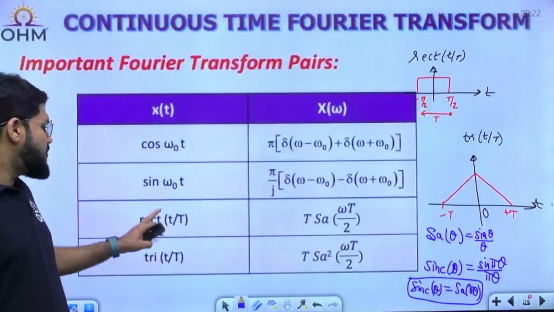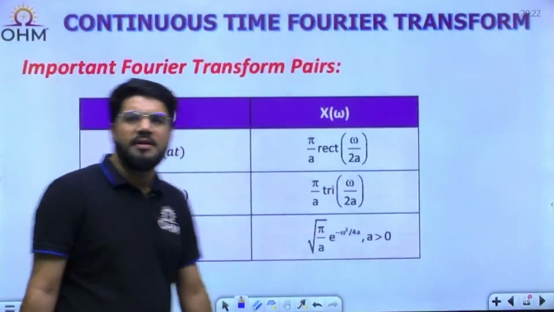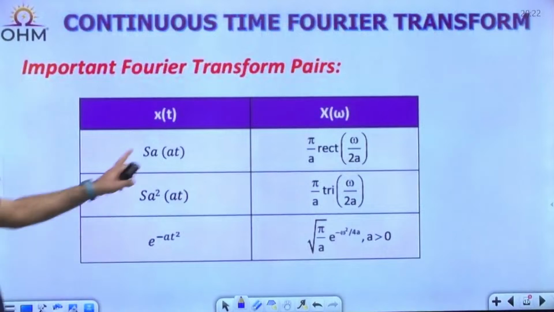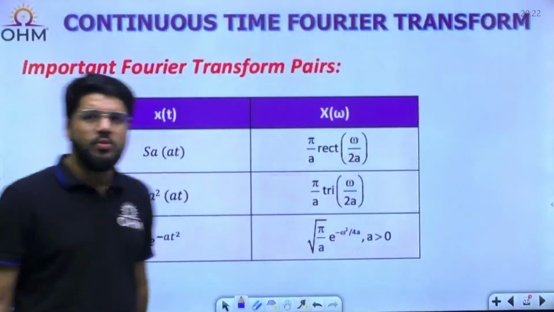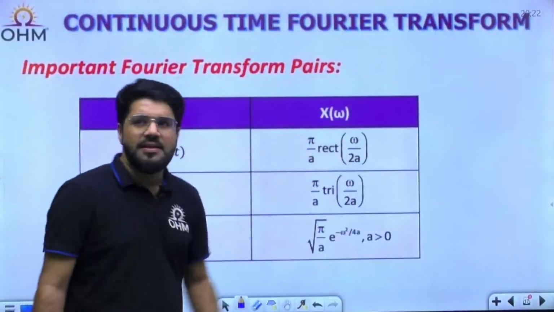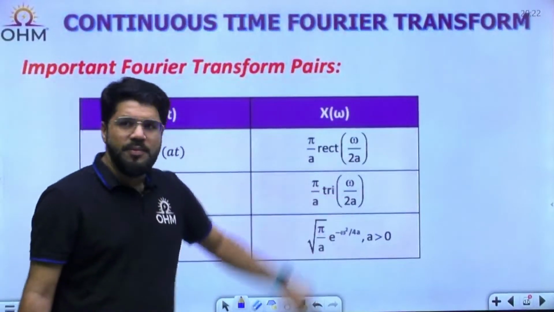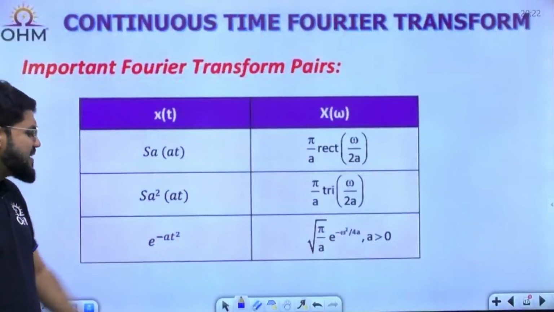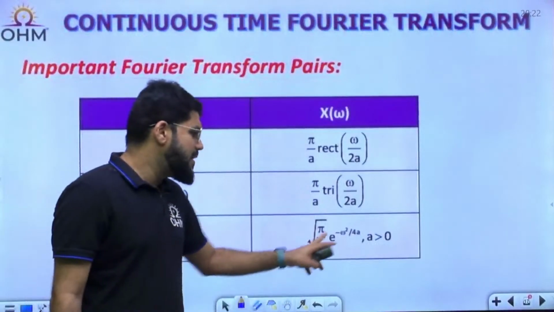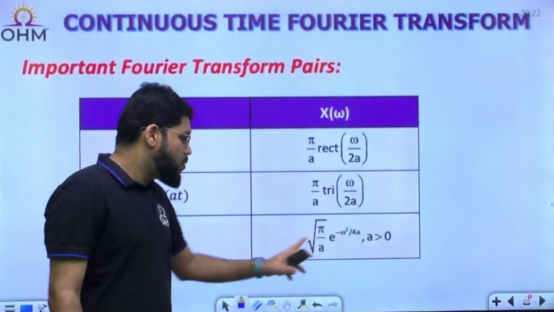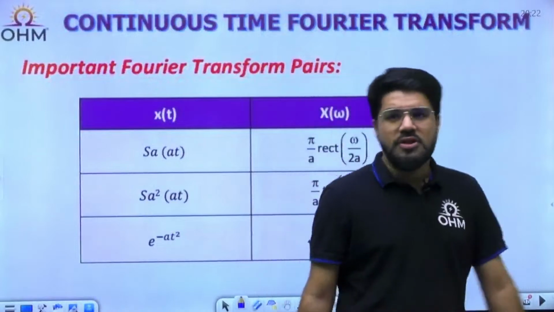Fourier transform of rect(t/T) is T Sa(ωT/2), and for tri(t/T) it is T Sa squared(ωT/2). Next important pair, Sa(at), again coming from duality. For Sa(at), it is given by π by a rect(ω/2a). This one is important, especially in the analysis of the ideal low pass filter. Sa squared(at) gives π by a tri(ω/2a). For e power minus at squared, a Gaussian signal, the Fourier transform is root π by a e power minus ω squared by 4a, which is again a Gaussian function. Fourier transform of Gaussian is Gaussian.